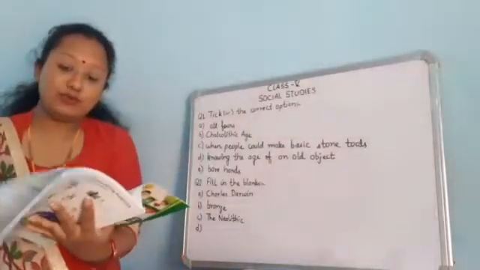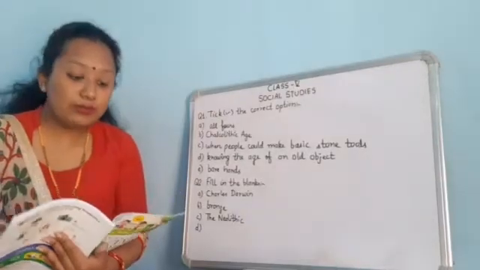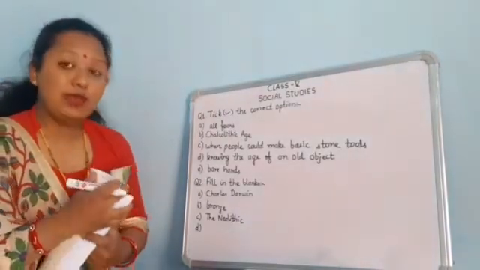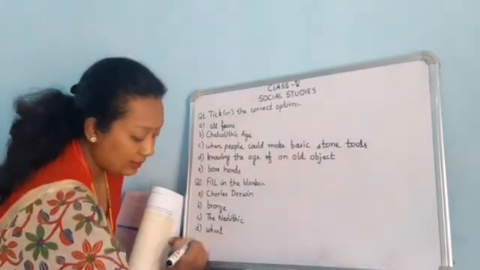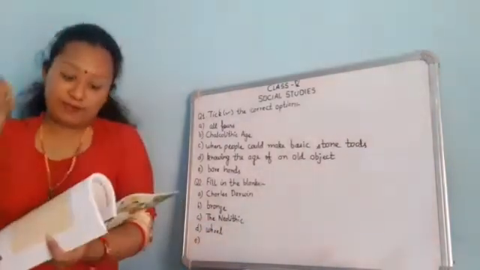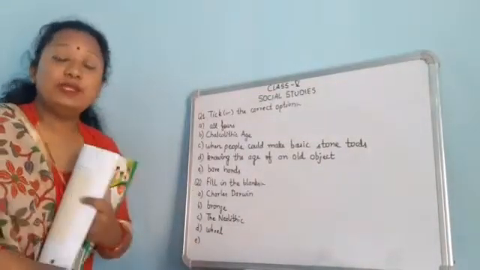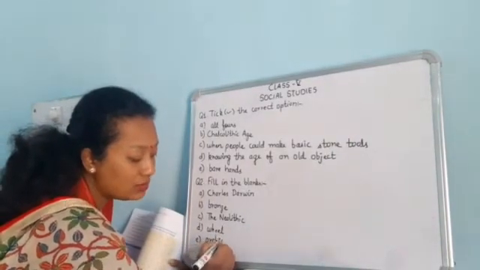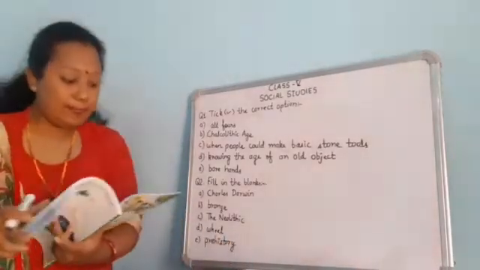Then comes the fourth one. Invention of dash is the most noteworthy milestone in the evolution of humans. Invention of wheel. Now number 5th is the period without any written record is called which period? It is called prehistory. When written records were not formed, that period is called prehistory.